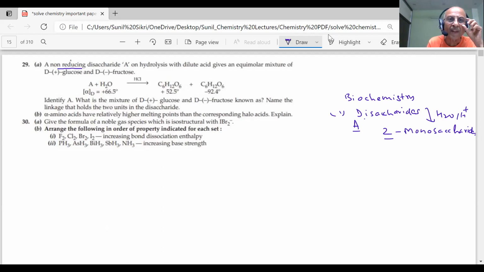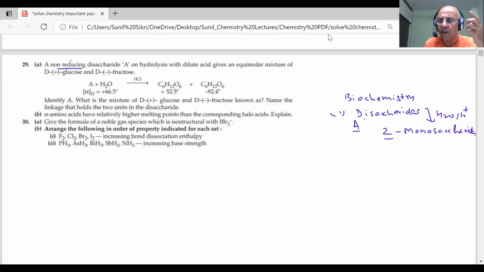Which is a non-reducing disaccharide? How many disaccharides did we study? Sucrose. Then which was the other one? Sucrose we studied. Lactose was present in milk. And what else did we study?